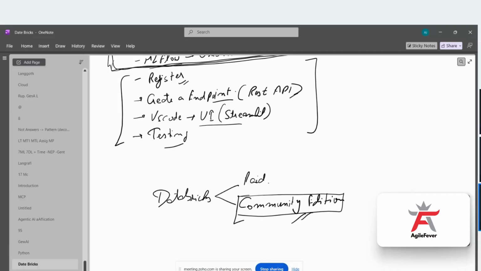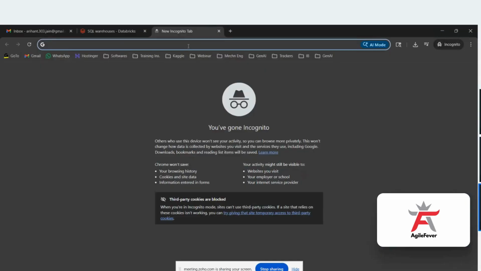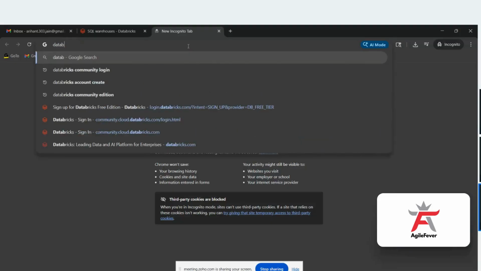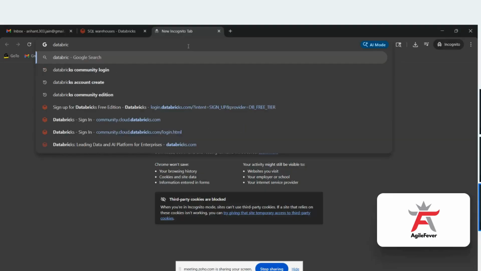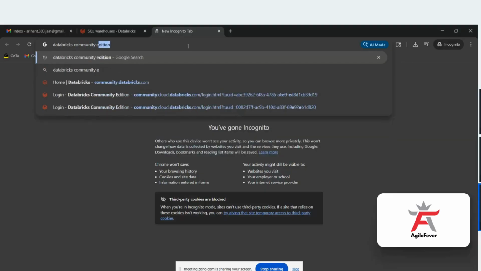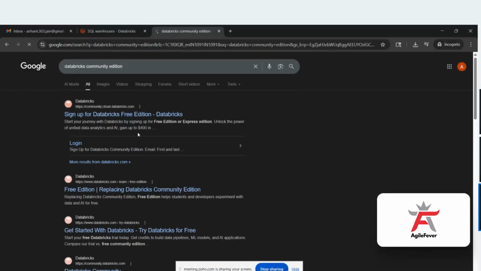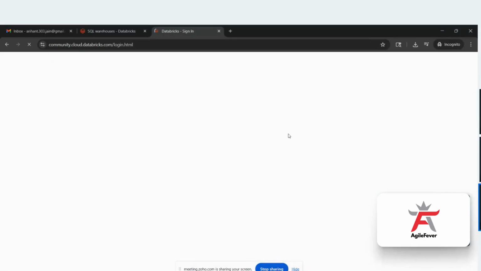So you can create the account here on the Databricks community edition. So when you search for the Databricks community edition, this kind of link will get open: community.cloud.databricks.com. Okay, so when you click on this, it will ask you some basic details.